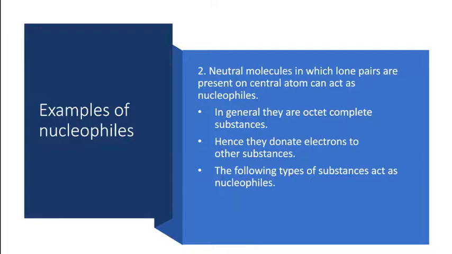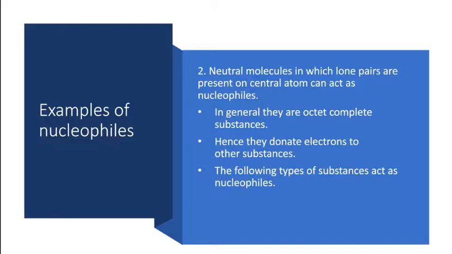In general, they are octet complete substances. In neutral molecules, they have a completely filled octet, but a lone pair is present which is not participating in bond formation. Because of that reason, that lone pair is available for donation. So these neutral molecules with lone pairs act as nucleophiles. Hence they donate electrons to other substances as they have excess of electrons.